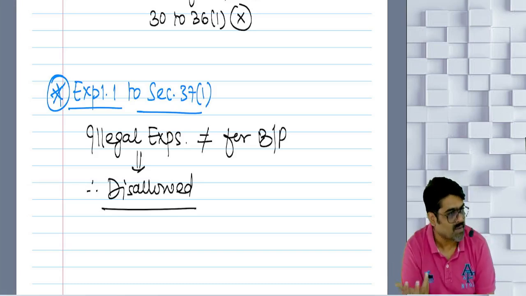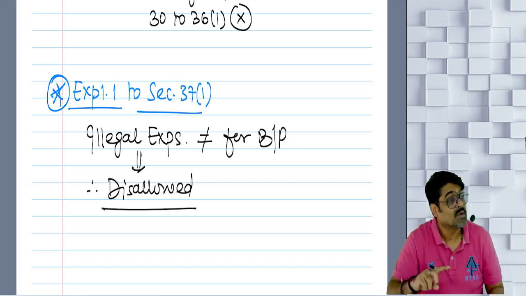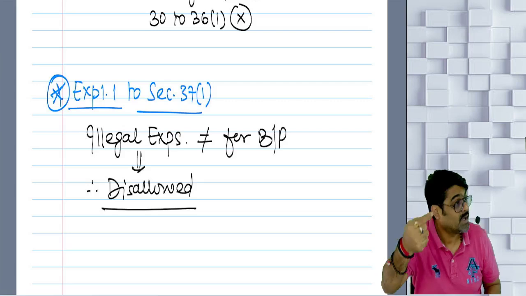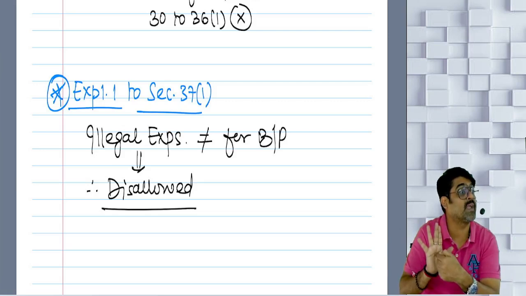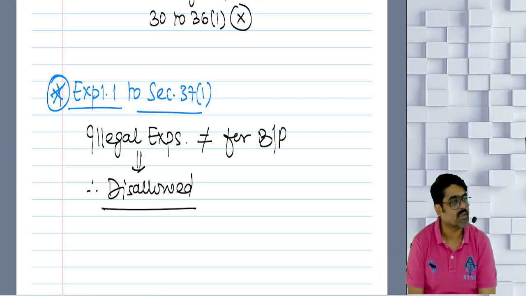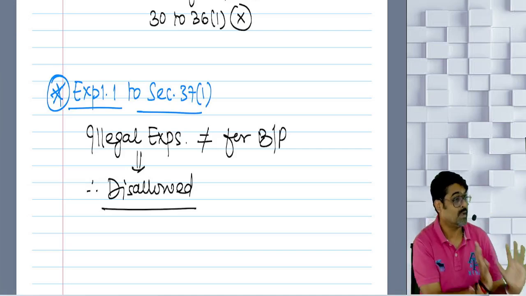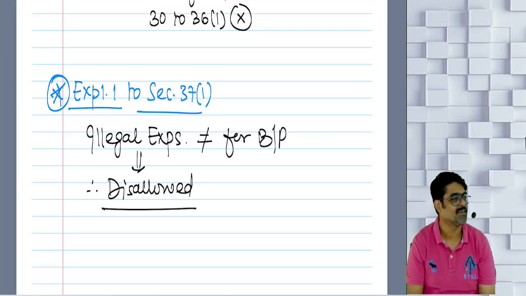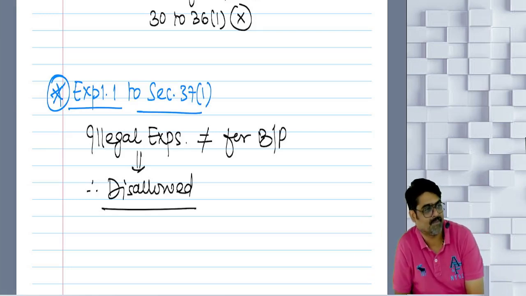Only then the profit of my business will be there, and the charge under this head is not on the gross income of my business. Even though my business is legal or illegal, the charge is always on the profits, and you'll have to calculate the profits by giving me the deduction for my expenses. So what type of expenses you have incurred? I have incurred these expenses, I have incurred those expenses. Many expenses were legal, many expenses were illegal in his business. And he wanted to claim all the expenses as a deduction.